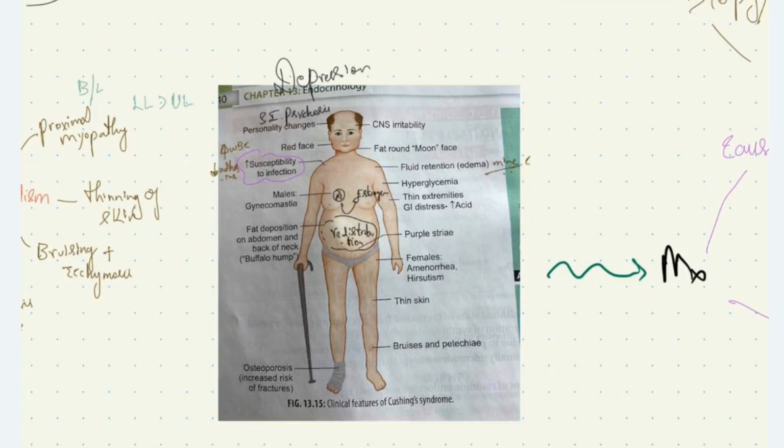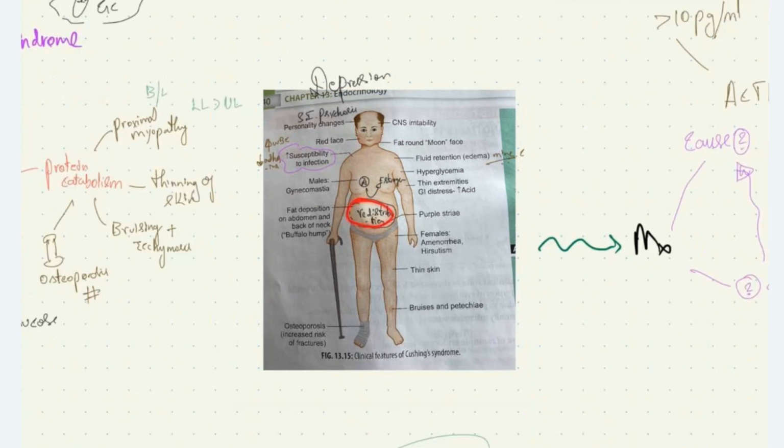Why so? Because the increased cortisol levels cause redistribution of fat and central obesity. Due to increased fat levels, there is increased peripheral conversion of androgen to estrogen. This is responsible for gynecomastia in males. In females, it causes amenorrhea and hirsutism.